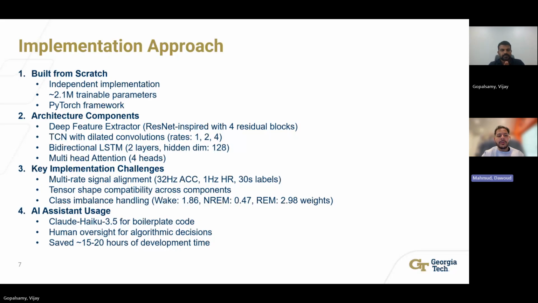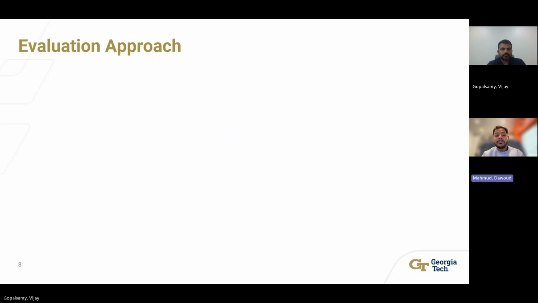Our key challenges were synchronizing the multi-rate signals, so the 32 hertz accelerometer, the 1 hertz heart rate, and our 30-second labels, plus handling the severe class imbalance. So we used weighted loss to prevent NREM-only predictions. And then we used Claude AI to help with boilerplate and debugging, saving us about 15 to 20 hours of development time. So next, let's move on to our evaluation approach.